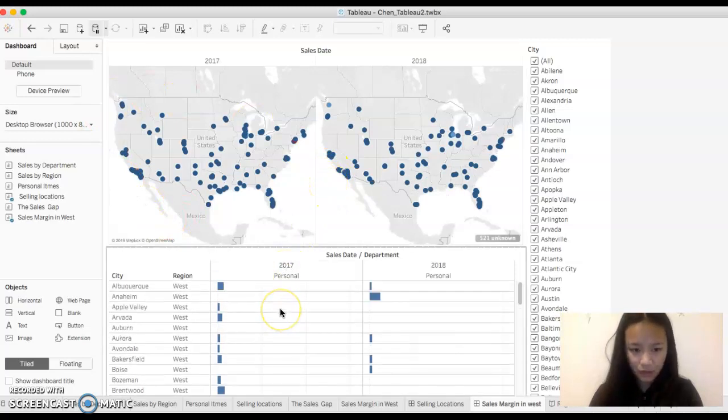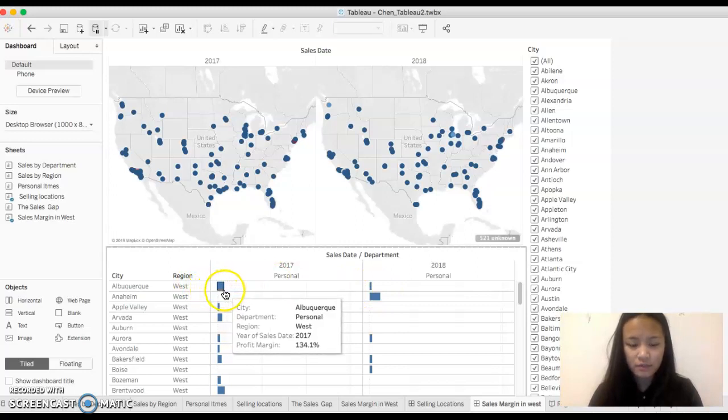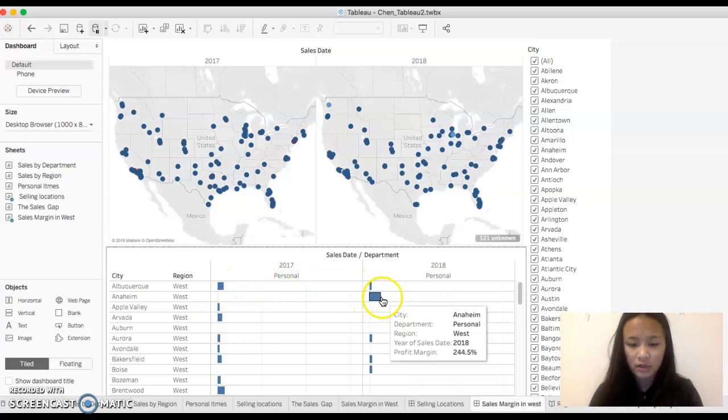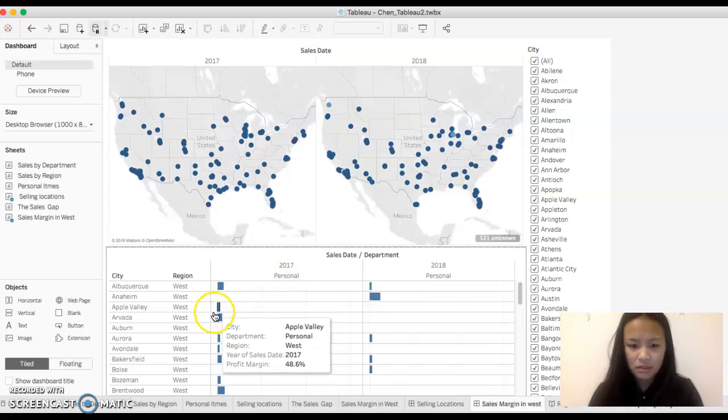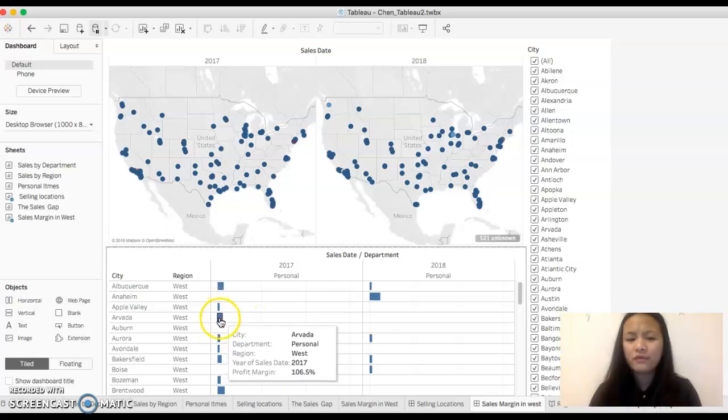Right off the bat, the first one, 2017, was making a good profit, but they closed down this location and opened up this one. It's doing pretty good. However, these two stores are still profiting. I don't know why they have to shut down these two stores, which decreases their sales.